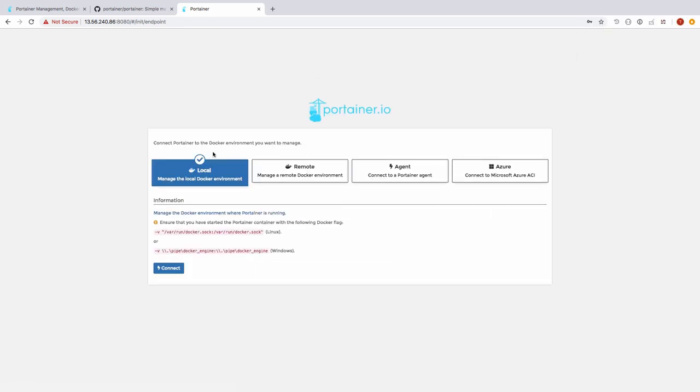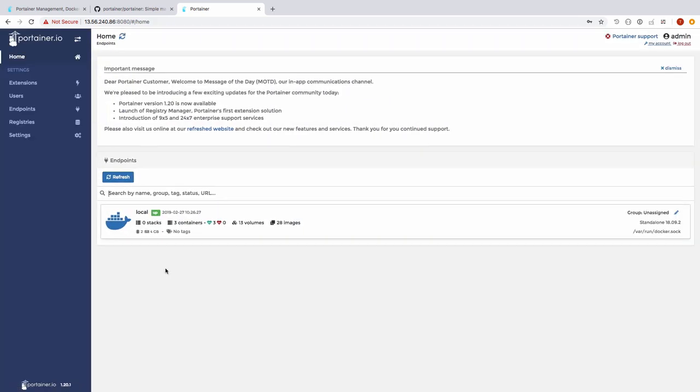Now we're going to be using a local server. We've already mapped the Docker sock, and all we have to do is click Connect. This is the home screen, and this will give you a listing of all the Docker servers that are being managed. Right now, I just have my local one. As you can see, it is up. It'll give you a quick rundown of what you have. Right now, I have 0 stacks, 3 containers, 13 volumes and 20 images.